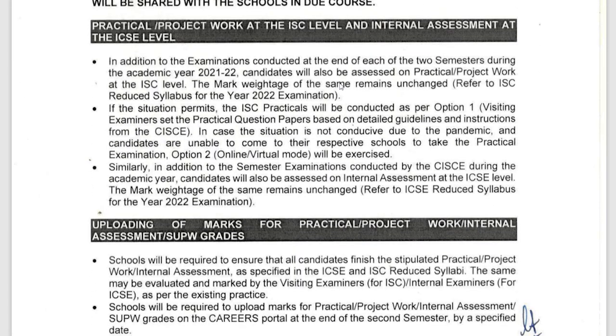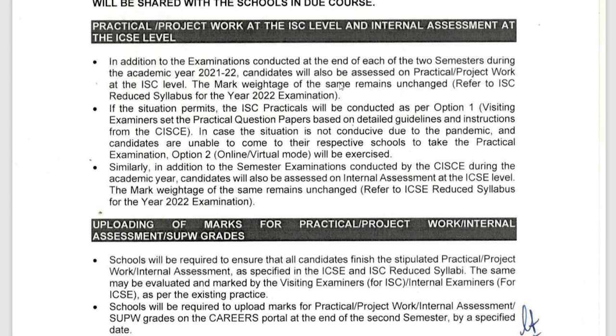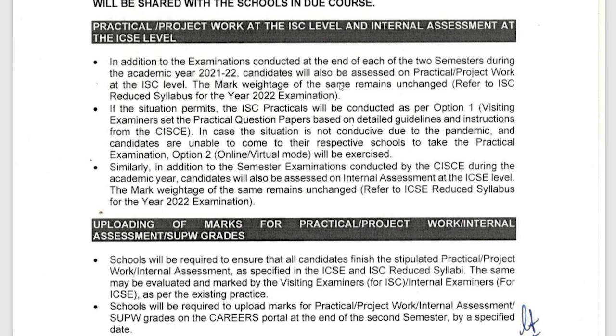In addition to the examination conducted at the end of each semester, during the academic year, candidates will also be assessed on practical project work. So, this is also not going to be cancelled, your practical and project work. If the situation permits, the ISC practicals will be conducted as per option 1. In case the situation is not conducive due to the pandemic and candidates are unable to come to their respective schools to take the practical examination, option 2, online or virtual mode, will be exercised.